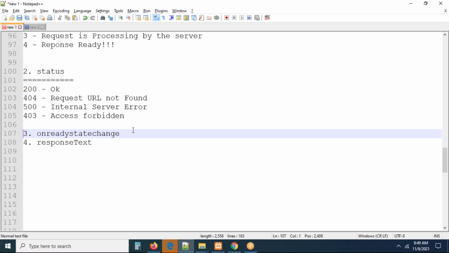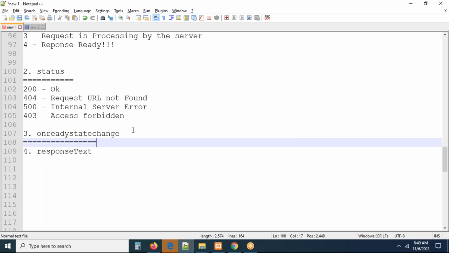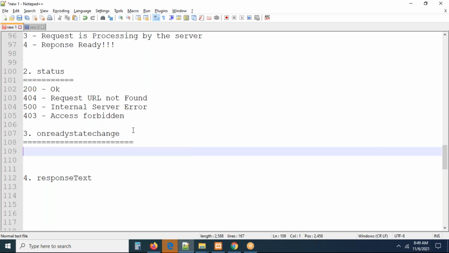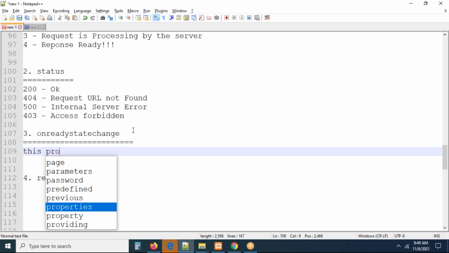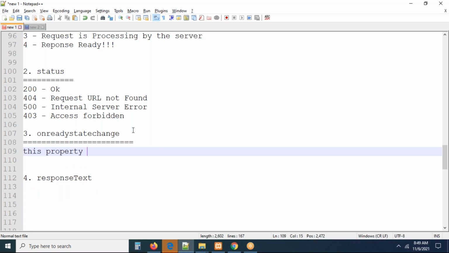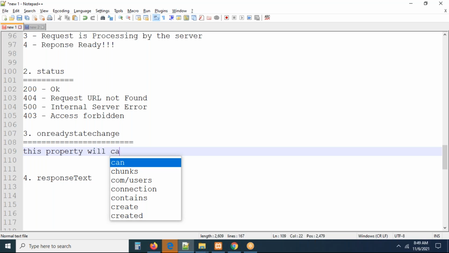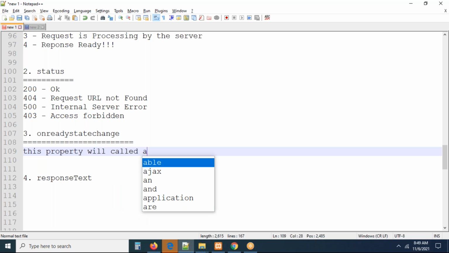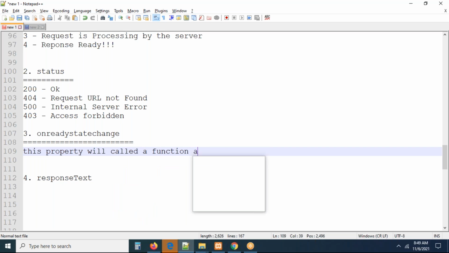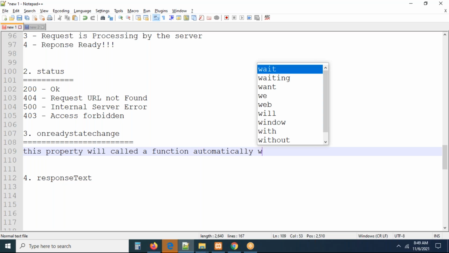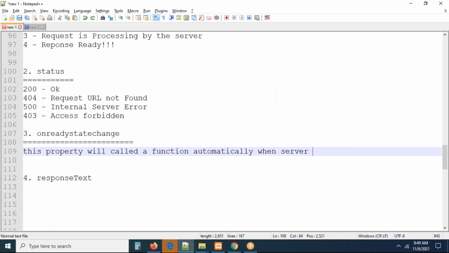Right. Now the next property, onreadystatechange. This property is very important. This property will call a function automatically when the server receives the request.